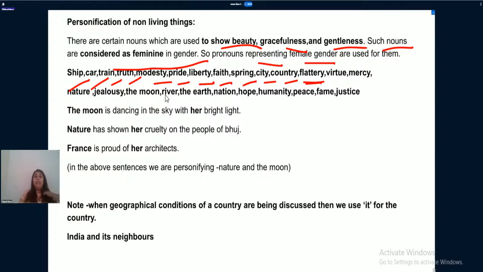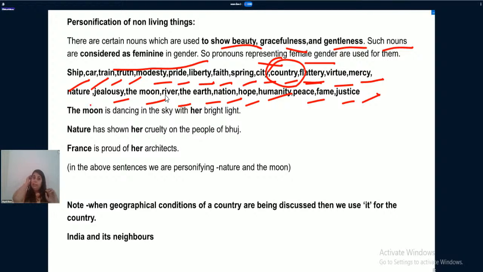Flattery, when you are wooing someone, when you are convincing someone, right? Virtue, mercy, nature, jealousy, the moon, river, earth, nation, hope, humanity, peace, fame, justice. Country is also mentioned here, right?